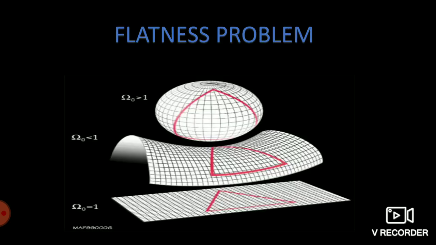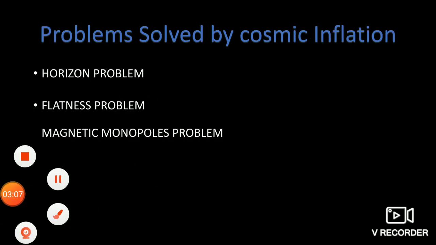What is the flatness problem? Our universe is too flat. Physicists measure this with a constant called omega. As you know, Einstein's equations predict that our space can have curvature, not just Euclidean space but Riemannian surfaces. It can have any kind of curvature, positive or negative, de Sitter spaces, anti-de Sitter spaces, but it is too flat for our liking. So what is the problem with that? Why are physicists bothered by the fact that our universe is so flat?